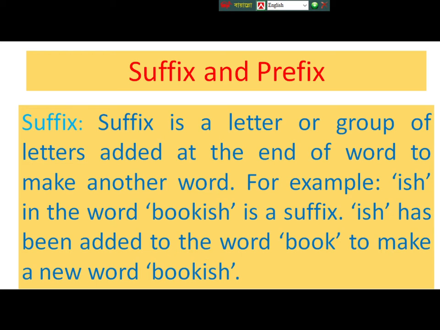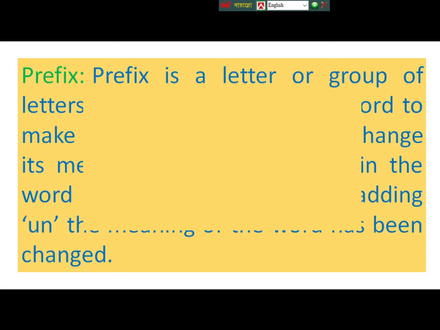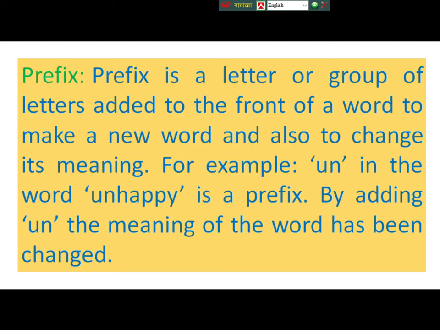Now let's know what is prefix. Prefix is a letter or group of letters added to the front of a word to make a new word and also to change its meaning.